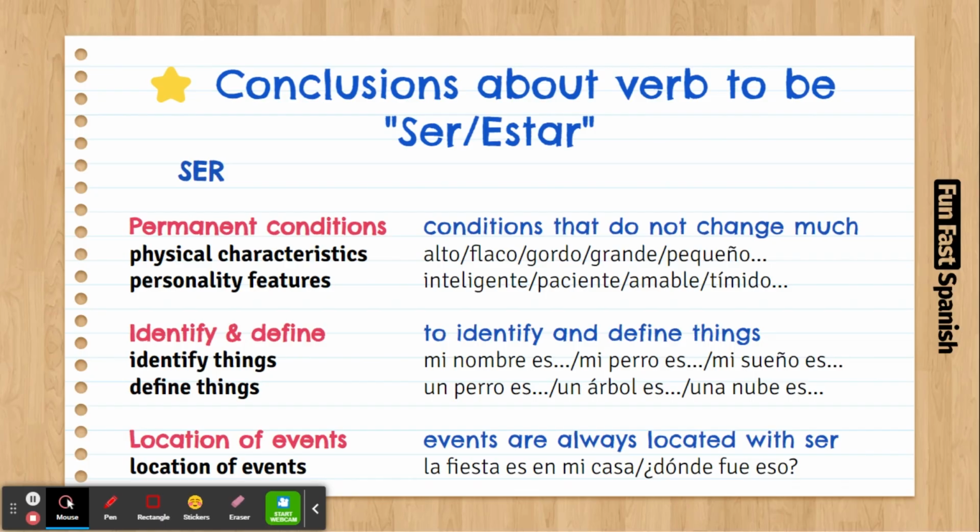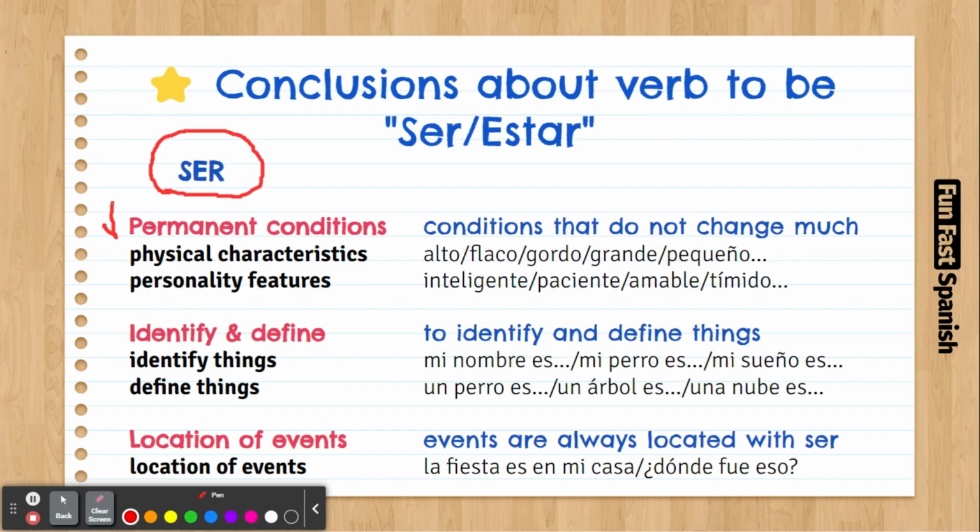So let's start with the verb ser, and we're going to condense all the information we learned in the level survive. We're going to show it here as well. So the verb ser works in just three situations. The first one is when we talk about permanent conditions. Permanent conditions are things that don't change much.